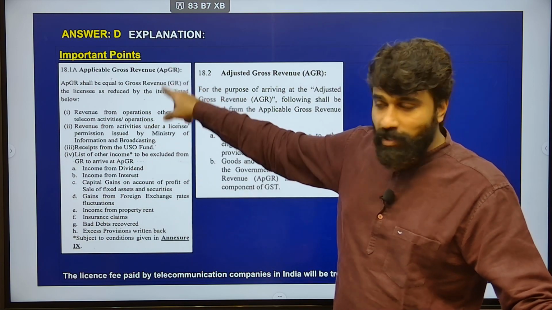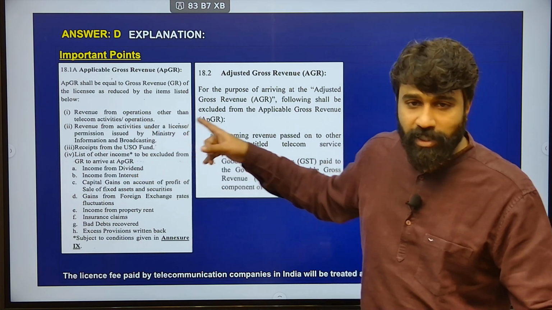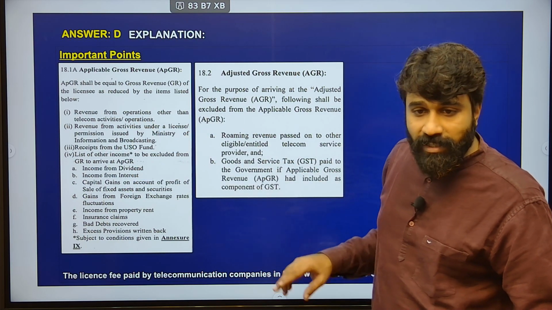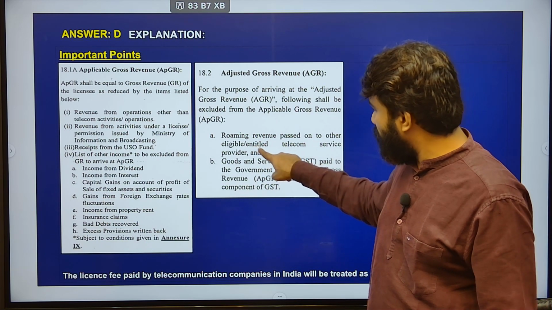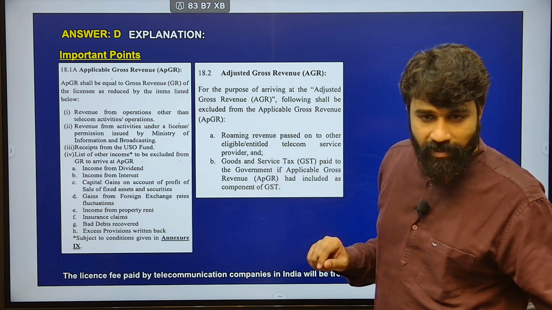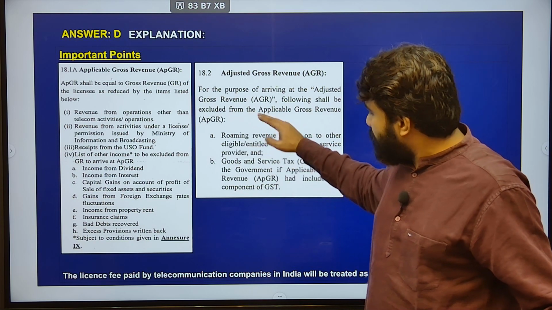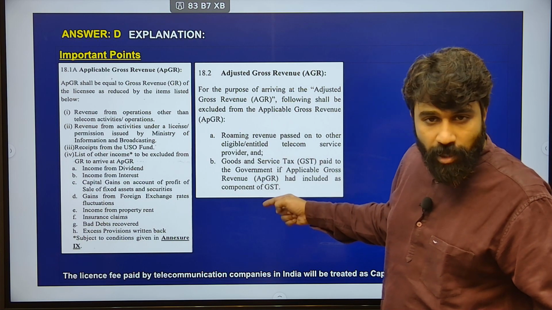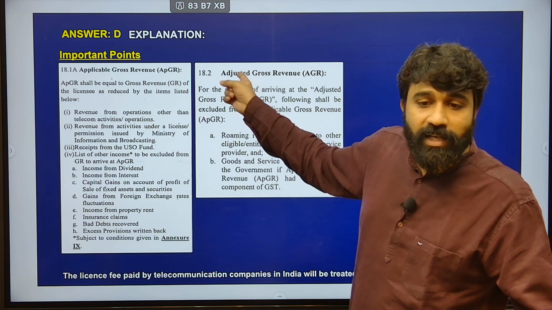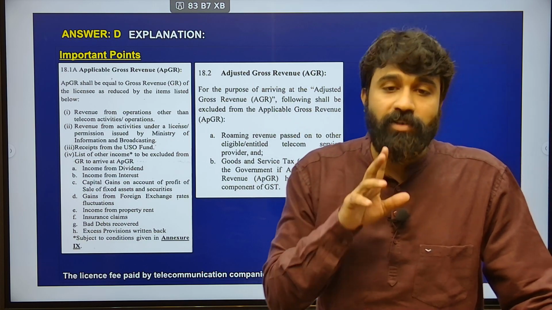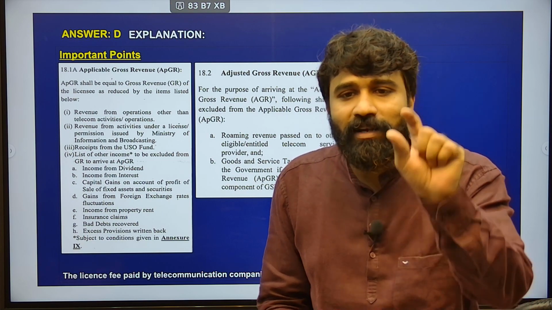In this applicable gross revenue, I have paid GST, right? Yes. And I have to exclude that. And next thing, the roaming charges. Here the roaming revenue passed on to the eligible and entitled telecom service provider. Okay? The following shall be excluded, that is the roaming and also the GST component of this applicable gross revenue. Therefore, I will get adjusted gross revenue. Okay? This adjusted gross revenue will come under the license fee.